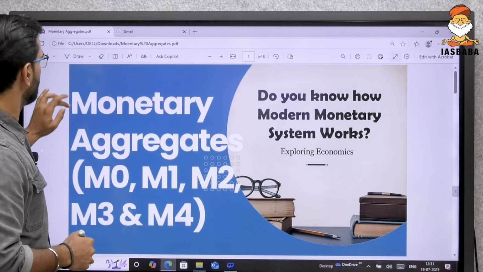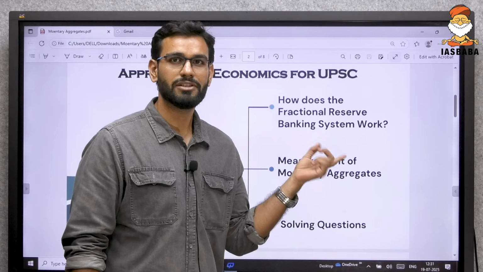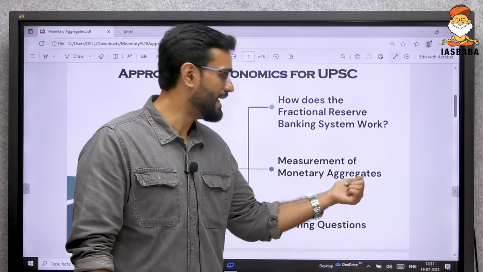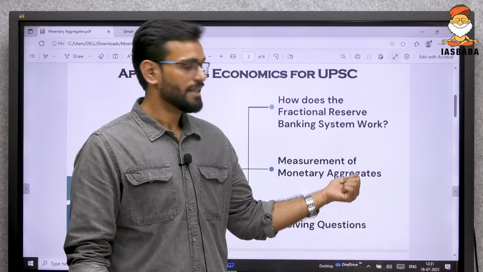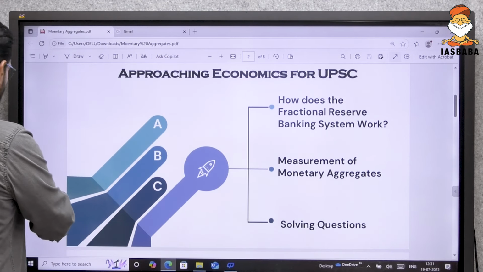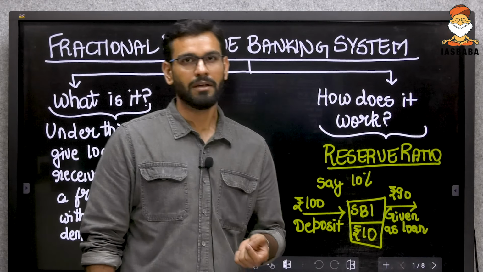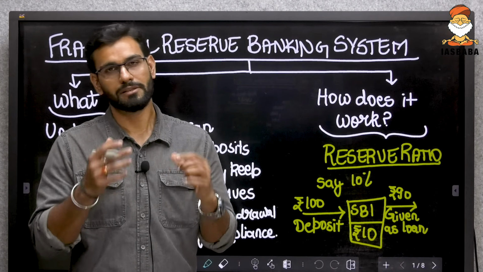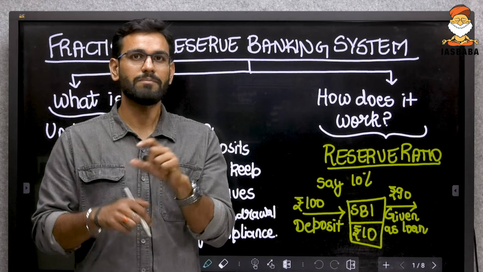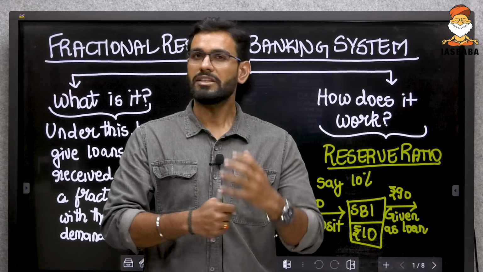Now, today, the first thing that we'll see is how the fractional reserve banking system works, because this is the cause of why we have different monetary aggregates. And then obviously we will be solving certain questions. So, enough things said, let's start with the discussion of what exactly this fractional reserve banking system is. See, the name itself is telling you that the banking system is working on reserves which are a fraction of something. So, let's try to understand this.